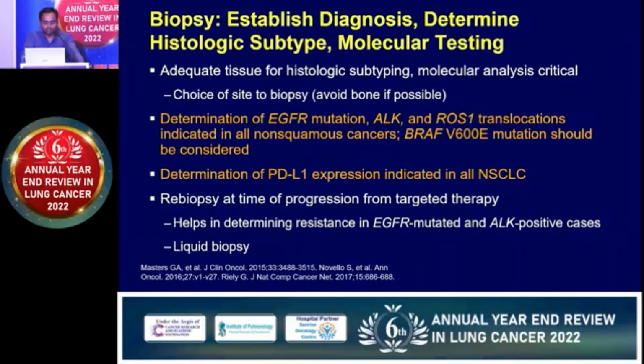Again, in all types of lung cancer patients, whether squamous or non-squamous, we need to do either individual EGFR, ALK, ROS, and BRAF and MET mutation, or now we have shifted to do an NGS-based panel, which determines more than 50 genes altogether. And if all these are negative, then we need to rely on the PDL1 to decide on treatment, chemotherapy plus or minus immunotherapy. And sometimes when patients get treated with targeted therapy, it is commonly advised to do a re-biopsy. The purpose of this re-biopsy is to help in knowing the resistance to this targeted therapy, and to see whether any other target is available to treat in the future.